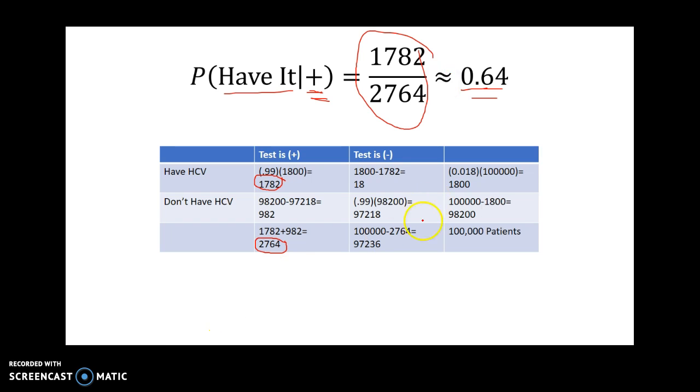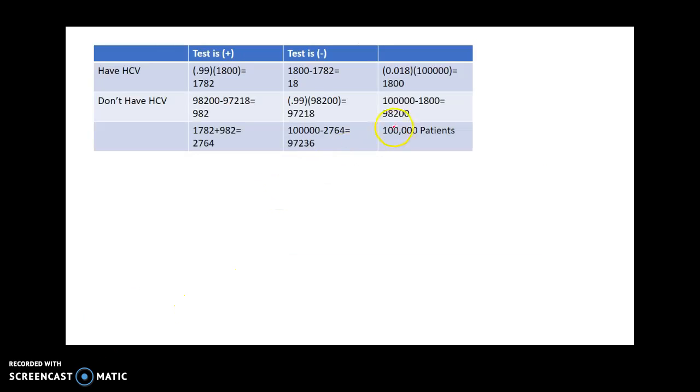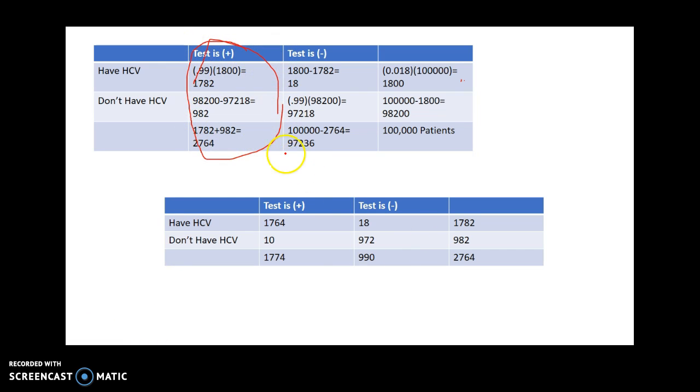Okay, well now we've got to think about who's going to retest and retest those people. So we want to ask the question of the people who got positive test results, which is all of these people in this column, we're going to retest all of those people right there. So that means that these numbers are going to be our new totals. Notice how it's no longer the case that 1.8% of these people actually have it. We actually know of the people who got a positive how many have HCV and how many don't. So we don't need to figure that out again. We have that information here.